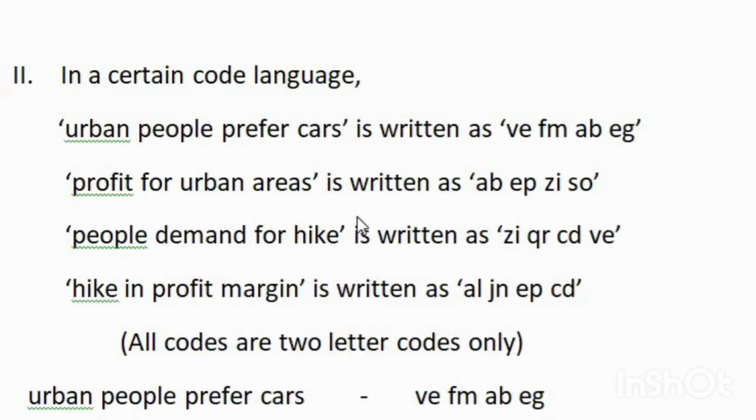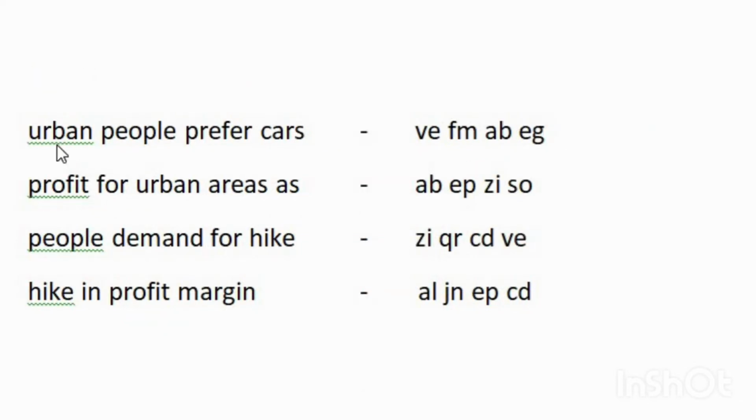Going to the second question, in a certain code language, urban people prefer cars is written as VE, FM, AB, EG. Profit for urban areas is written as AB, EP, ZI, SO. People demand for hike is written as ZI, QR, CD, VE. Hike in profit margin is written as AL, JN, EP, CD. All codes are two-letter codes only. So I have just rewritten those words and codes.